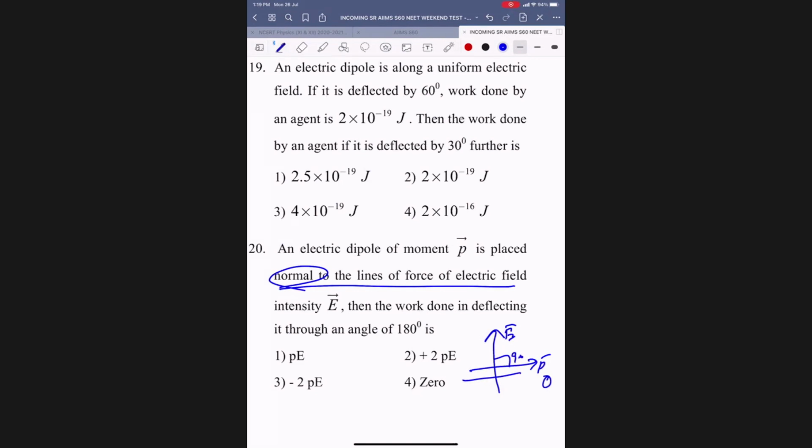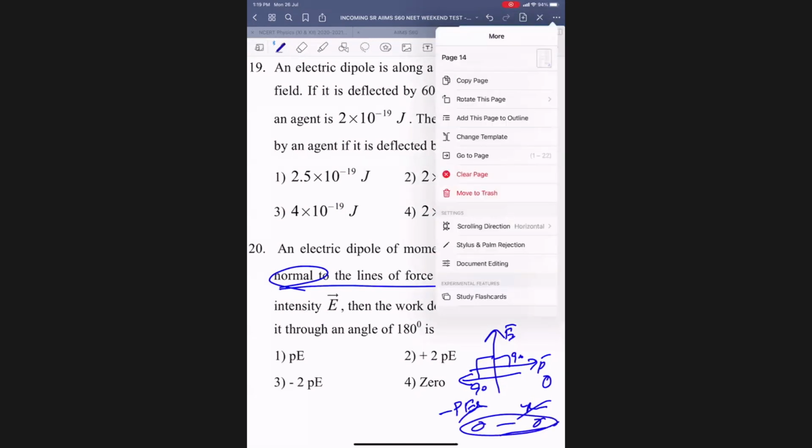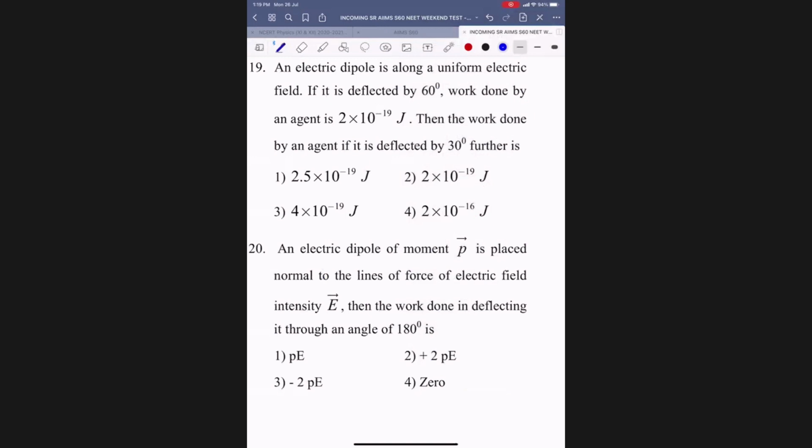Then 180, turn it leftward. Then also with the field it is 90, potential energy minus PE cos 90. Here also minus PE cos 90, 0. 0 minus 0 is 0 only, na? U final minus U initial is the work done. Yes, sir. Got it.